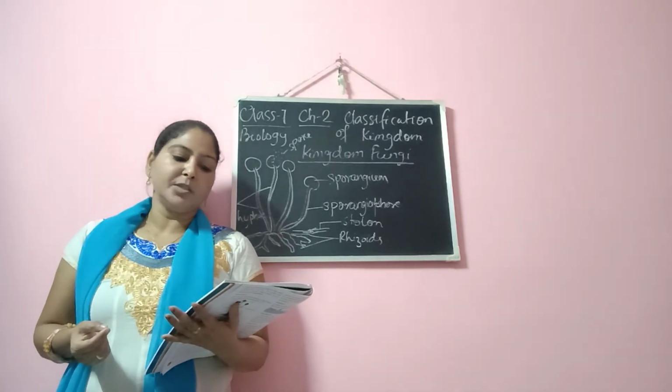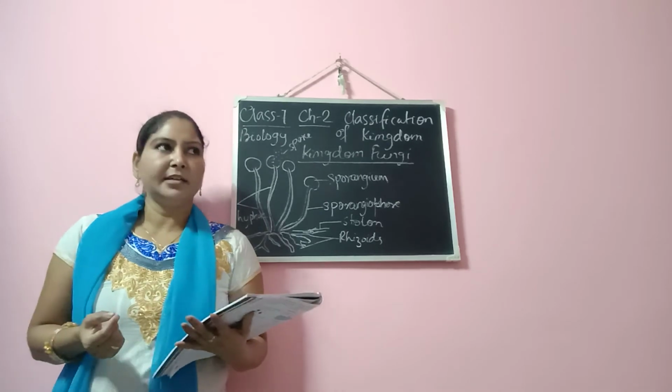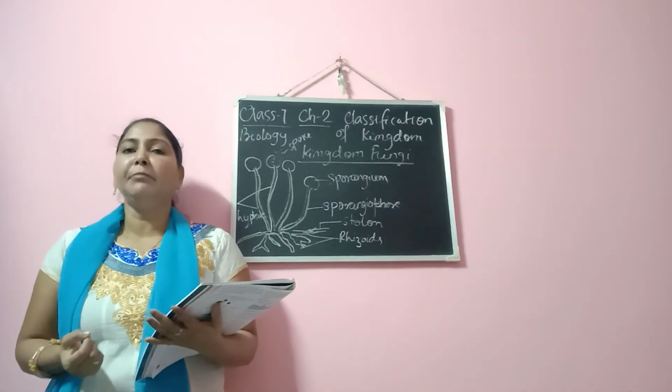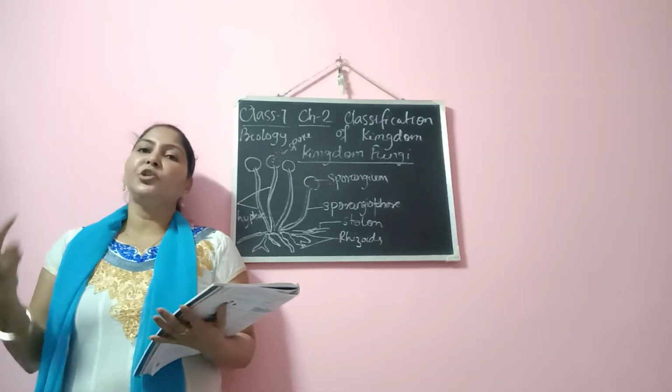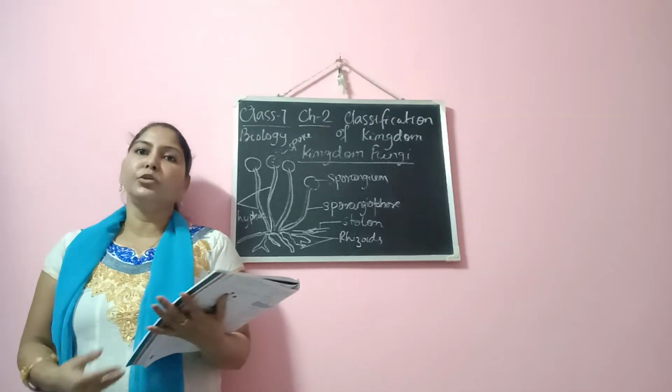Fungi are also responsible for spoiling goods. If certain goods have moisture in them and are not taken care of, then aspergillus and penicillium will go there and spoil the foodstuffs.